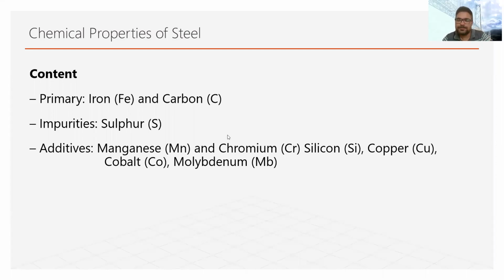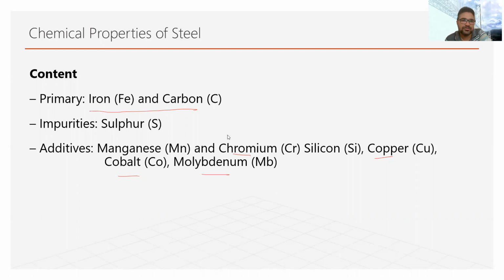Hello, welcome back. In this part, we will now see the chemical properties of steel. We understand that steel is an alloy composed of many additives. With these additives of different chemical composition, different grades of steel can be produced. So there you can see different additives that we can use in the steel: manganese, chromium, copper, cobalt, molybdenum. These additives at different percentages, if we add them to the primary content, then different grades of steel can be formed.